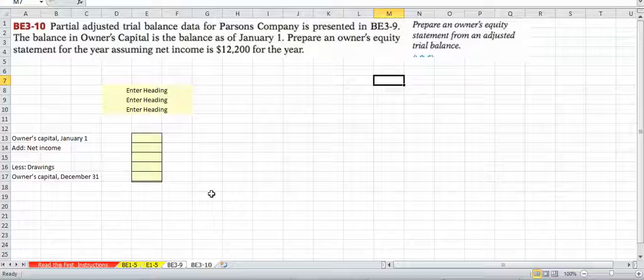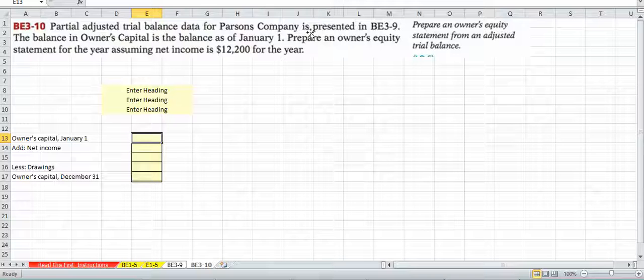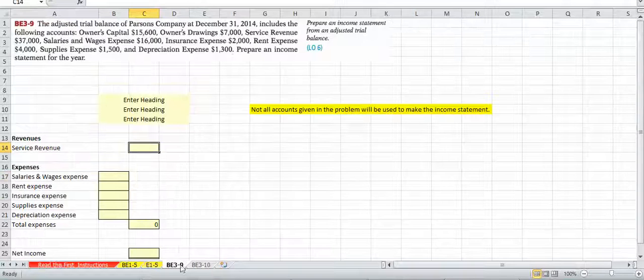And this is actually going to be your owner's equity statement. There are 4 statements: the balance sheet, the income statement, the statement of owner's equity, or statement of retained earnings, depending on how the book wants to classify it, and the cash flow statement. The statement of owner's equity tells you the changes in capital from one period to the other. So from January 1st, this is the capital, and again, you'll get the information from here. You add your net income, you'll get this total. Subtract your drawings, that's how much money you take out, and this is going to be your owner's equity at the end of the year. So those are your 4 homework problems.